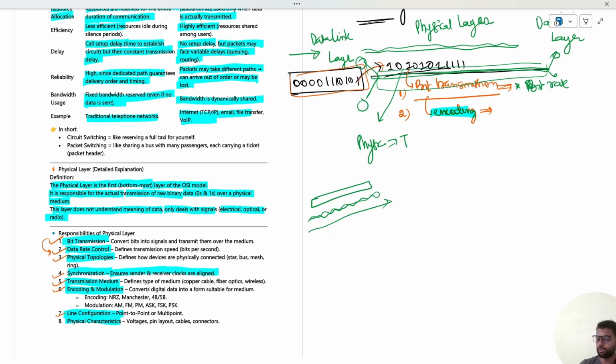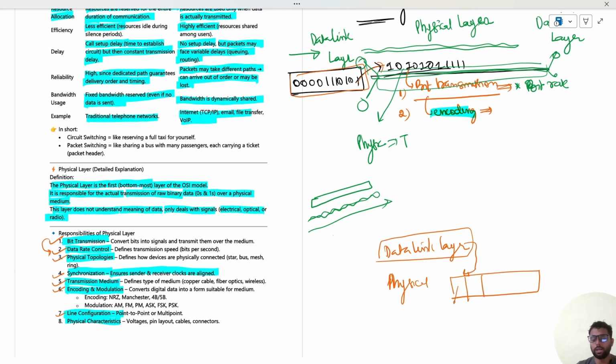Okay. So this was the physical layer for you, and the physical layer is the bottommost layer where actual transmission is done. So it does not care about what is above and below it. Above the physical layer is what? Data link layer. So the data link layer must pass some data to the physical layer. It does not care whether the data is being passed in a frame, where there are different headers, or the actual data is contained here, and the ending is also not data but a checksum or something. It does not care anything about it.